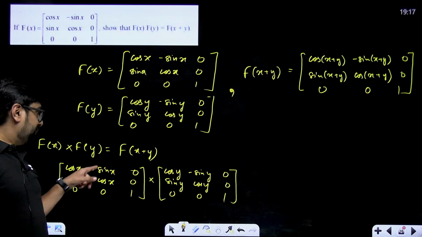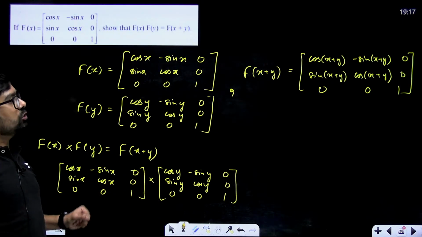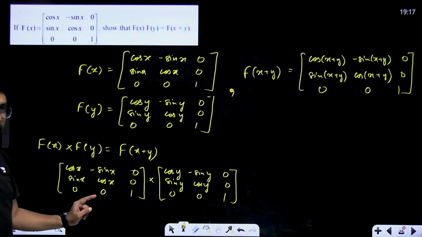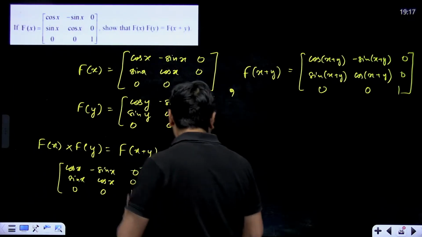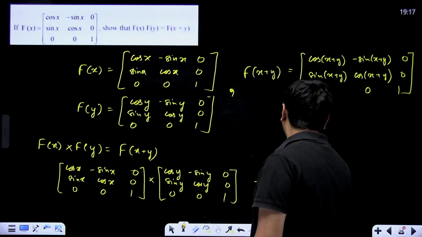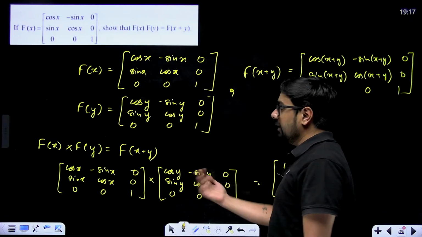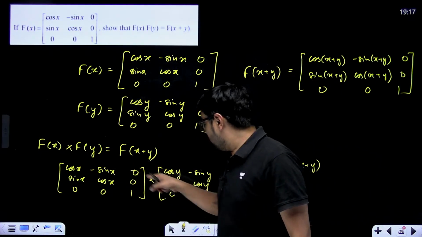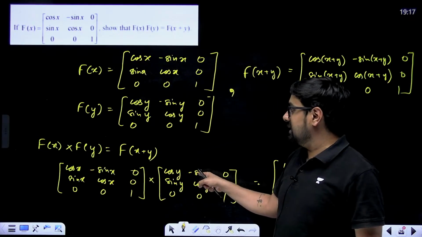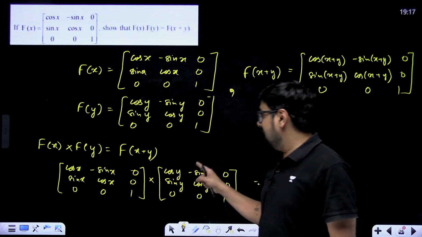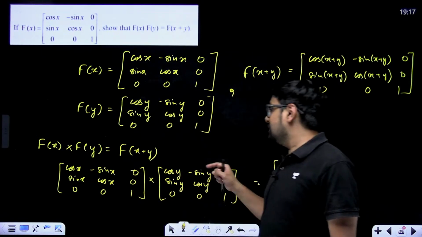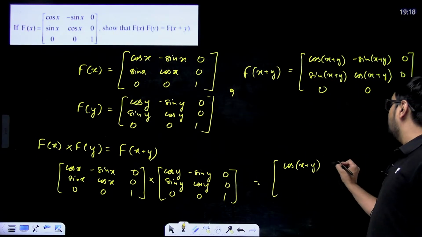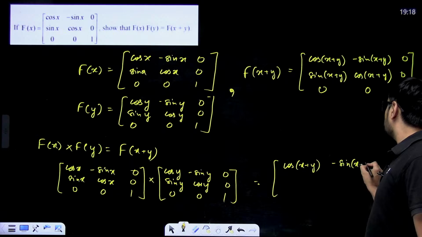Right? Simply here, I know you can prove it. Cos x cos y plus sin x sin y. So cos of x plus y. See, cos x into cos y minus sin x into sin y. So that is cos of x plus y plus 0. Right? So first element definitely is going to come cos of x plus y. Here just trigonometric formulas application. Now second element, first row, second column, cos x into minus sin y. Cos x minus sin y multiplied with minus sin x cos y. Minus of sin x plus y. It will become negative of sin x plus y.